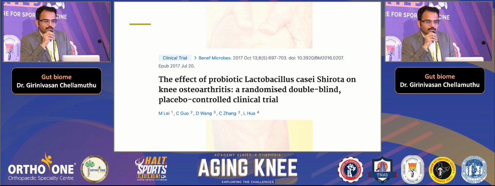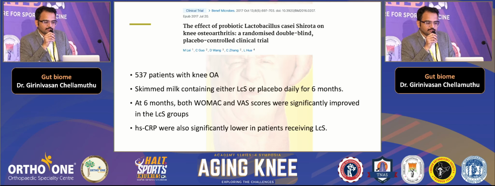And I have pointed out all the animal studies. There are only very few human studies, and this is one level 1 evidence that has been published in 2017, which is a randomized control trial wherein they gave a probiotic, lactobacillus, to patients with OA, and the rest of the patients were treated with placebo. At 6 months, they found that the pain scores had significantly improved in the lactobacillus group, and HSCRP has also come down.